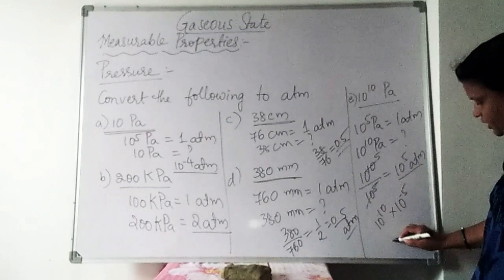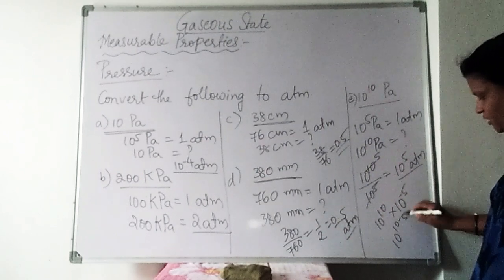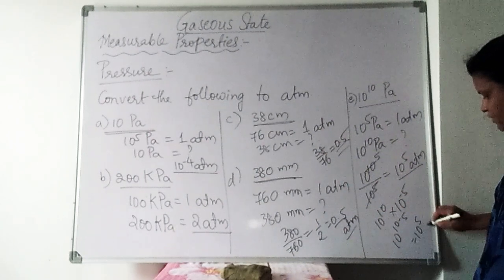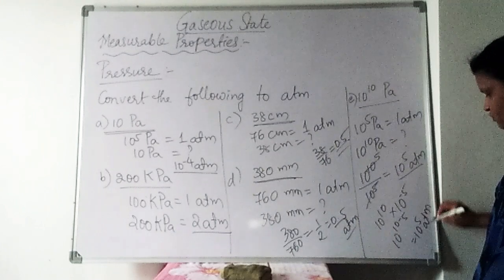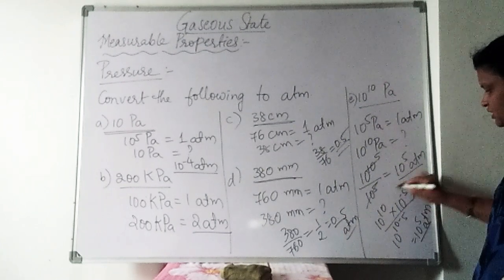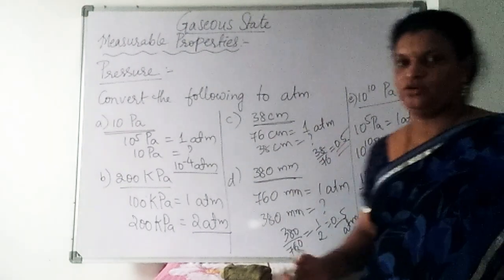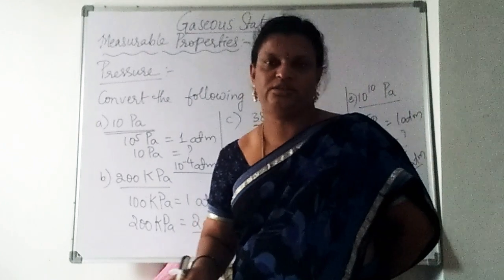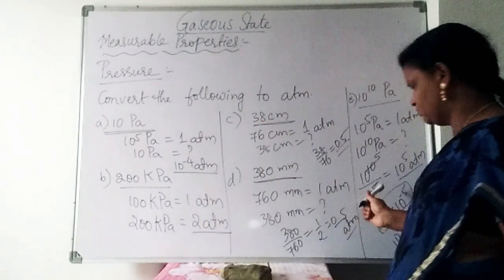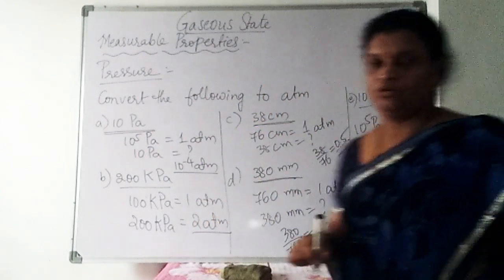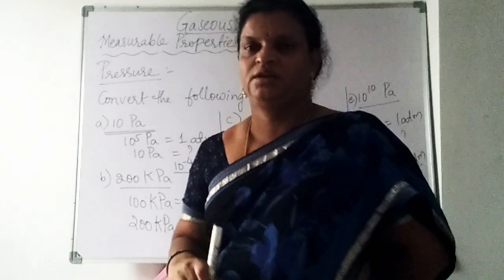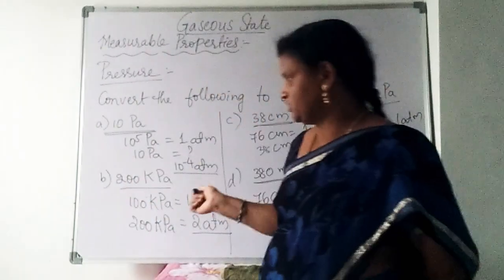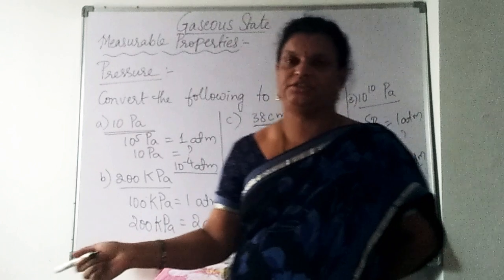Like that, if you write 10 power 10 minus 5, we are going to write 10 power 5 atmospheres. So whenever you are getting confusion, just convert the denominator into numerator, then you can do the calculation very easily. Many of the students make the mistake like this, so you don't repeat that same mistake. So these are the different conversions of different units of pressure.